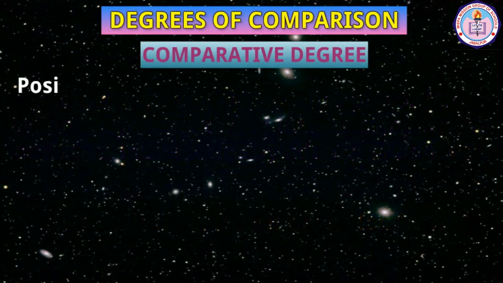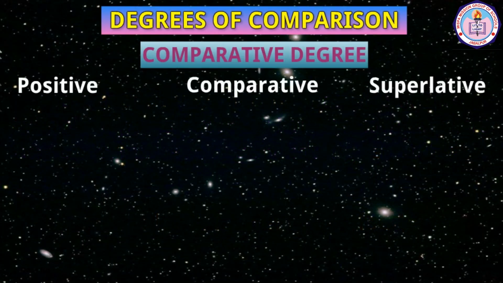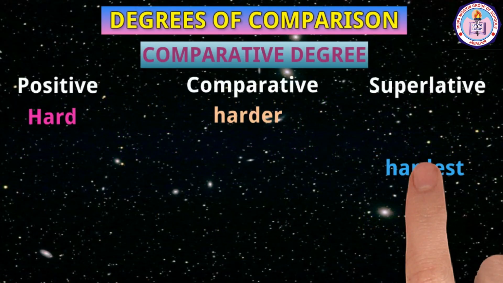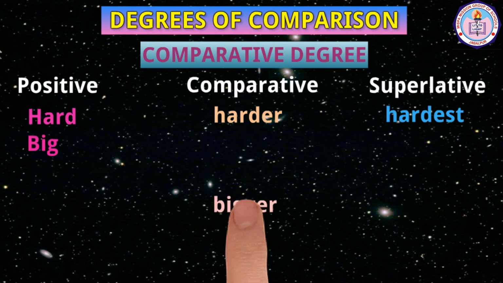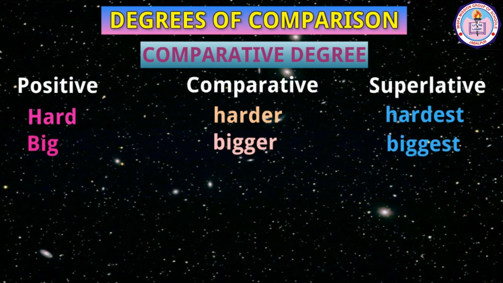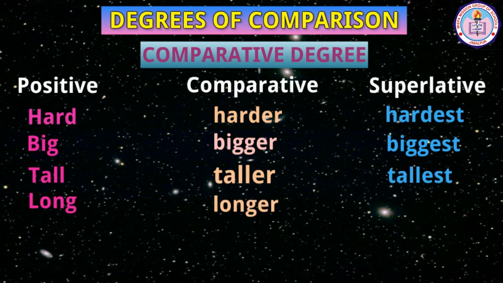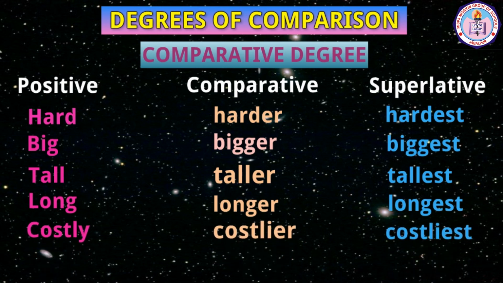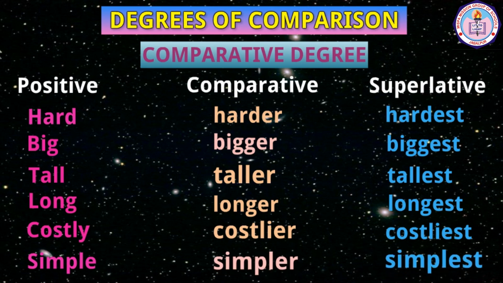Let us see some more examples. Hard, harder, hardest. Big, bigger, biggest. Tall, taller, tallest. Long, longer, longest. Costly, costlier, costliest. Simple, simpler, simplest.